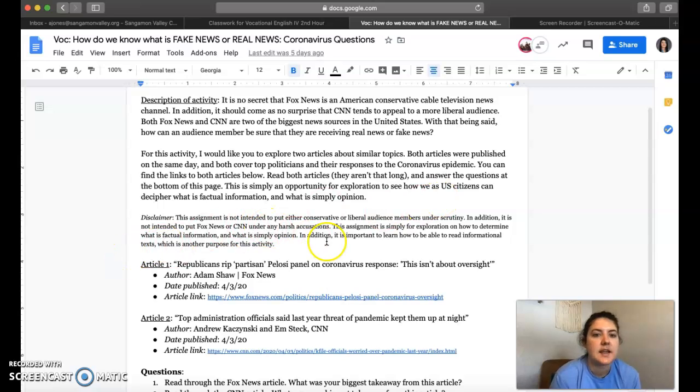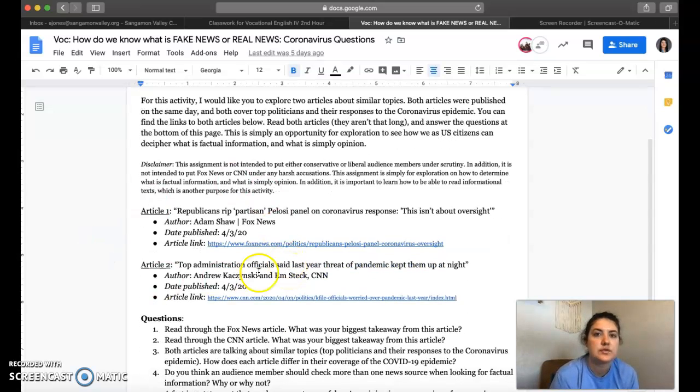Disclaimer. This assignment is not intended to put either conservative or liberal audience members under scrutiny. In addition, it is not intended to put Fox News or CNN under any harsh accusations. This assignment is simply for exploration on how to determine what is factual information and what is simply opinion. In addition, it is important to learn how to be able to read informational text, which is another purpose for this activity. So, reading news sources is really good practice.